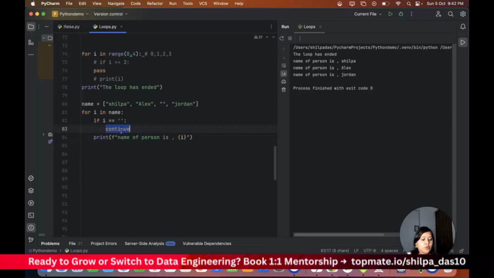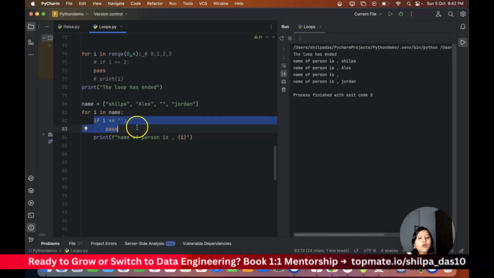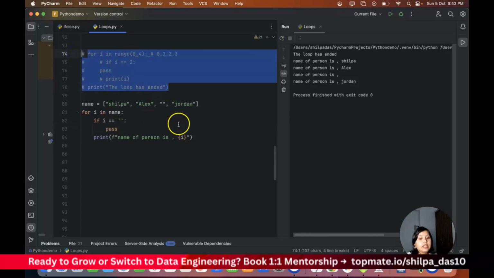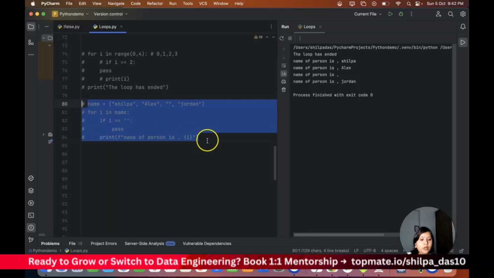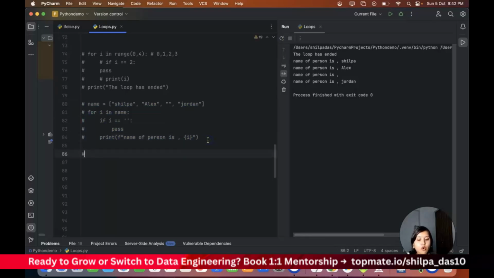Now let's say I do a pass, it's not going to do anything. It's going to print everything, because if there is something there, I don't want to do anything. So this pass can be applicable to an if statement, and it can also be applicable to loops, right? So that's how exactly break, continue, and pass work. Now let's see another example. Let's say an ATM withdrawal, okay, if I take an example of ATM withdrawal.